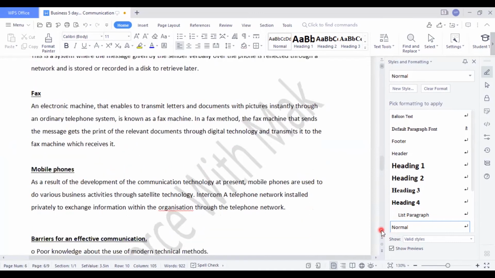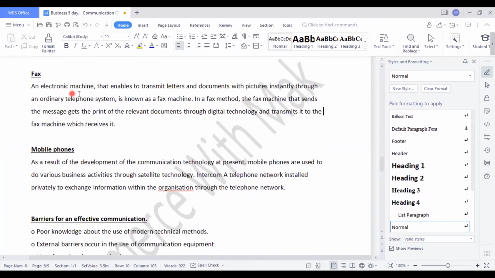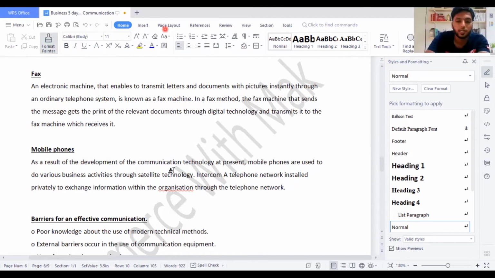Fax is something you might have seen. Electronic machines that enable to transmit letters and documents with pictures instantly through an ordinary telephone system are known as fax machines. In a fax method, the fax machine that sends the message gets the print of the relevant documents through digital technology and transmits it to a fax machine when received. When a person used to send some very important information from one country to another country, they might use fax, and the other person in the other country should be able to